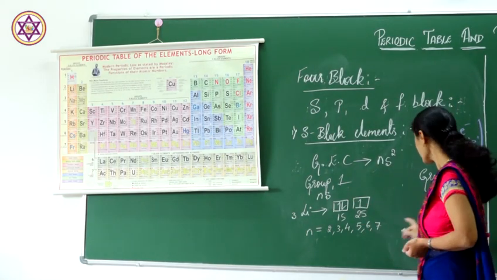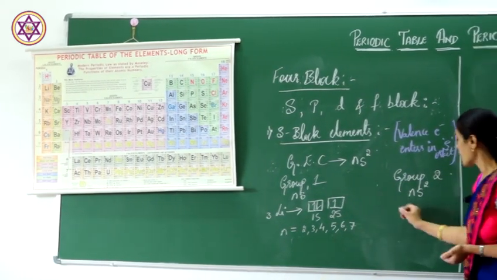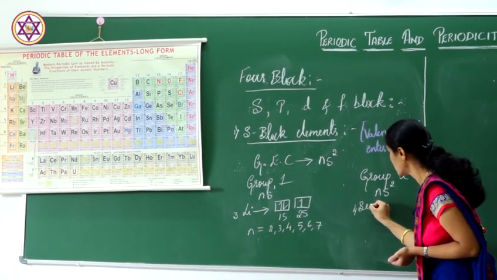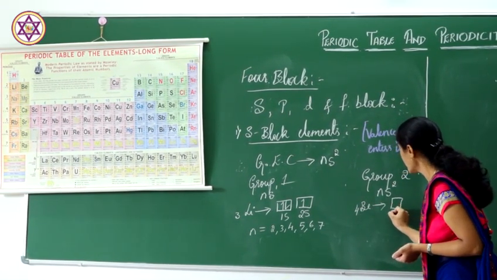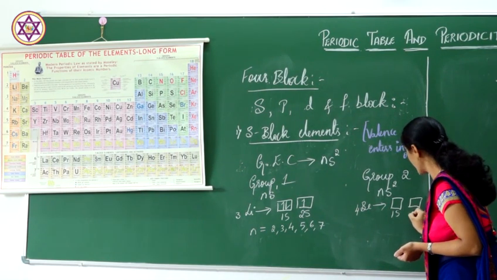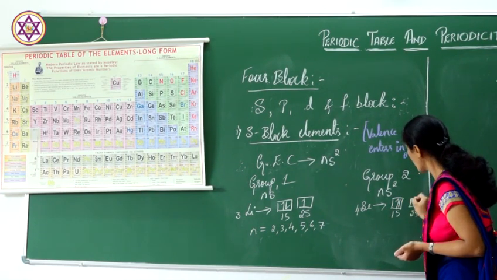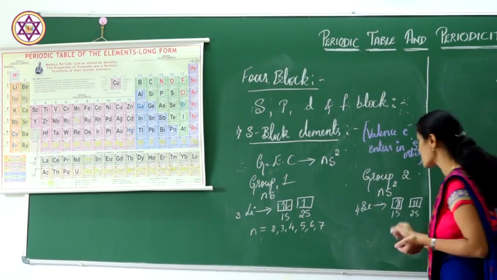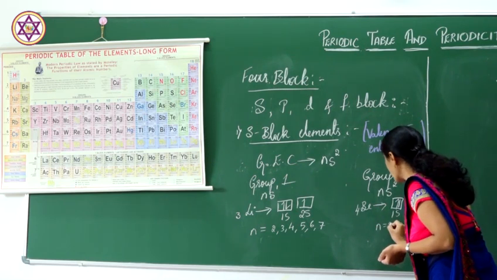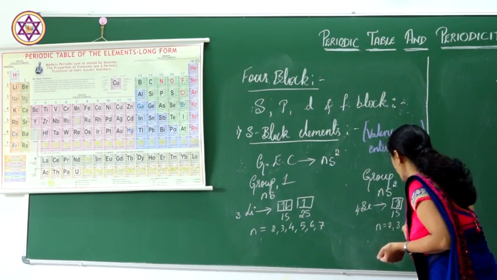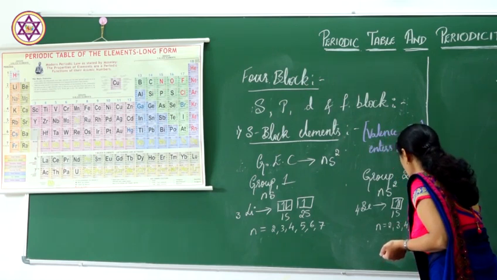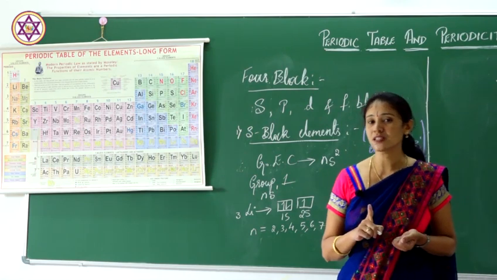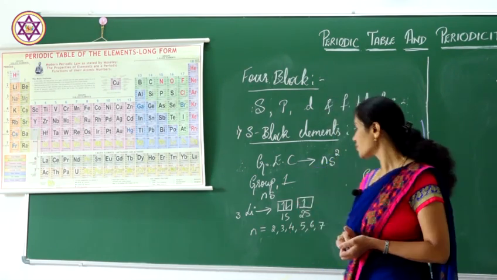If I take beryllium, atomic number 4, all 4 electrons are filled as 1s2 2s2. Here also n is between 2 and 7, not equal to 1 because helium is placed in the 18th group.